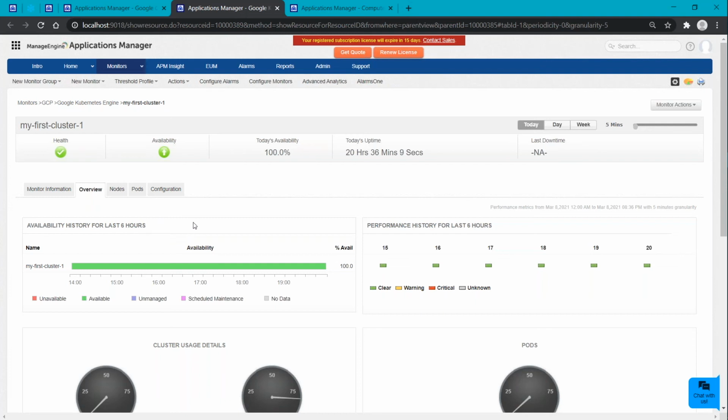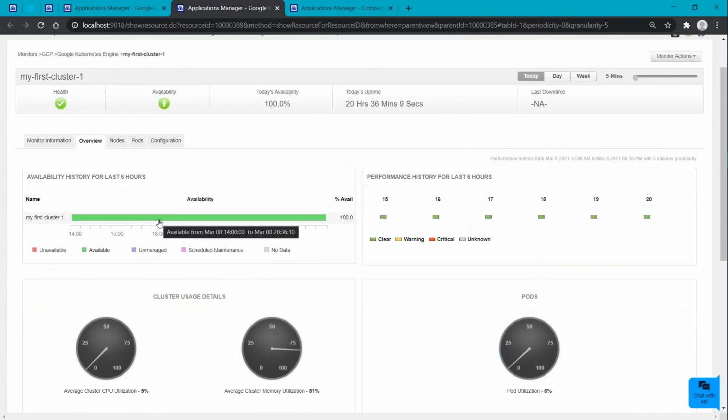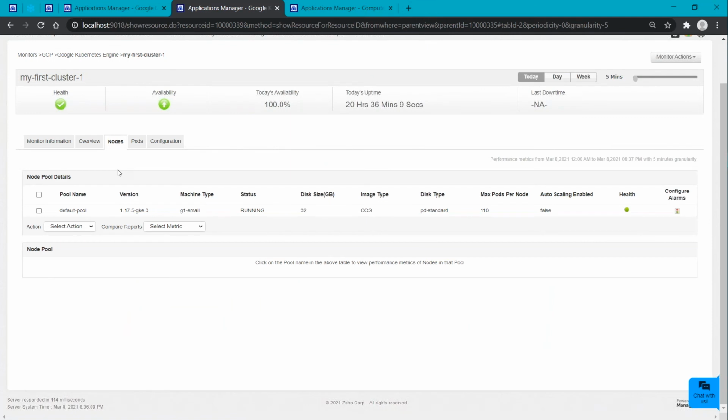Here under the overview tab, you will get the basic overview details of your cluster and pods. Knowing about your node is very important in Kubernetes Engine, so we offer that for you. Here you can get the basic information for your pool name, like under the node pool, all the details can be seen.